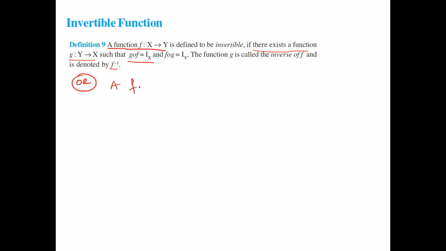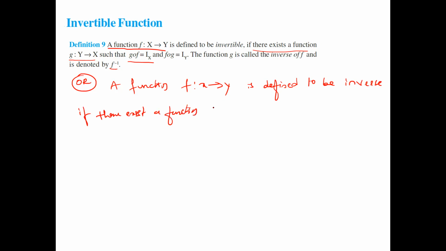A function f from X to Y is defined to be invertible, or inverse, both are the same, if there exists a function g from Y to X such that f is bijective.